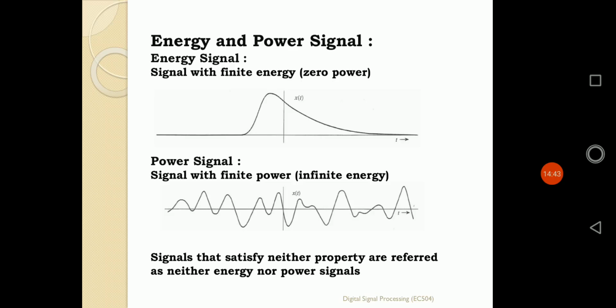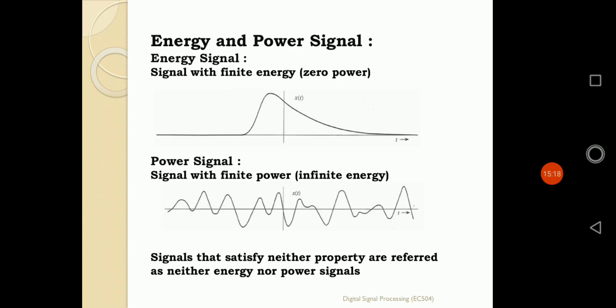For a set of signals for which the energy is finite and power is zero, those kinds of signals are known as energy signals. A signal is said to be an energy signal if it has a finite amount of energy as well as zero power. Basically, an aperiodic signal can be defined as an energy signal. As simple as that.